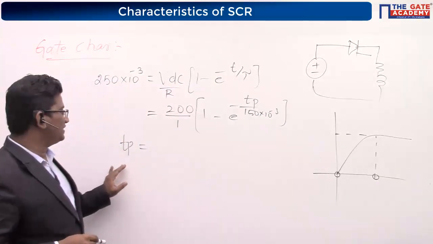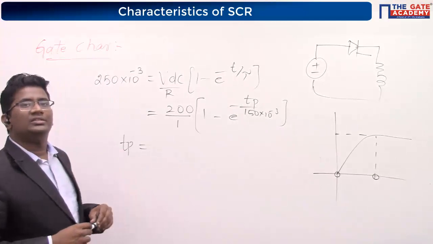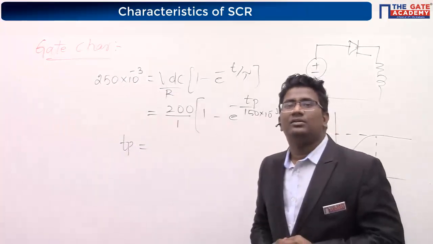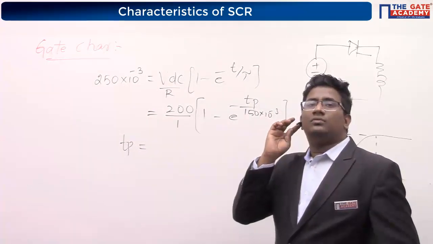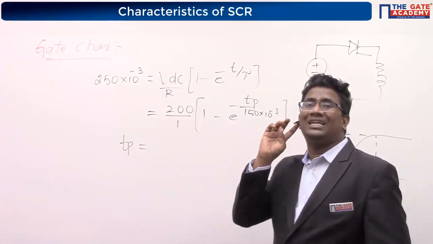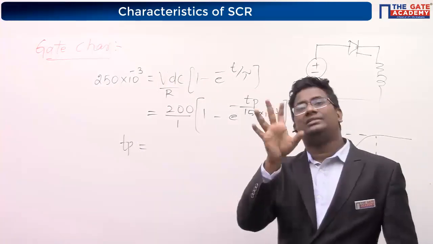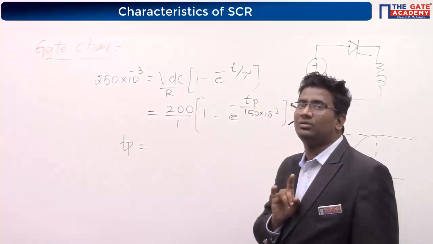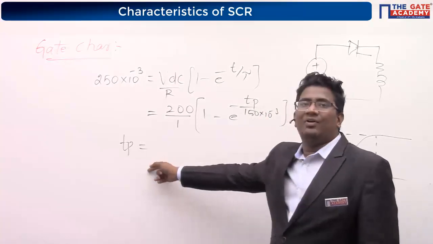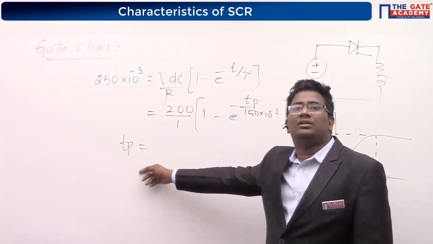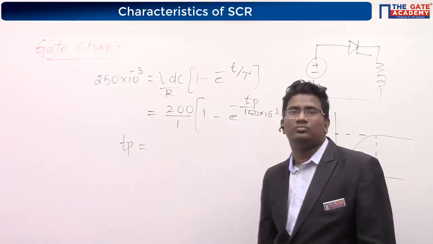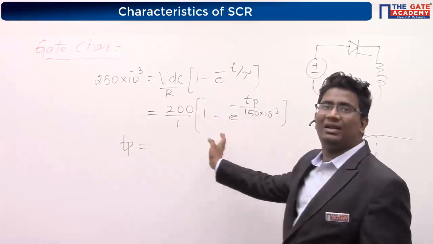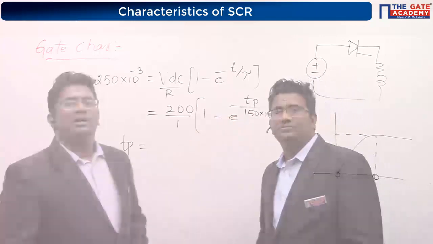Tell me what is the value of TP? Did you understand? If I talk about steady state, then you can say DC short circuit and say that directly. But here it does not mention any short circuit or steady state. Tell me what is the TP value, the pulse time. What is the simple calculation now? We have already done this.